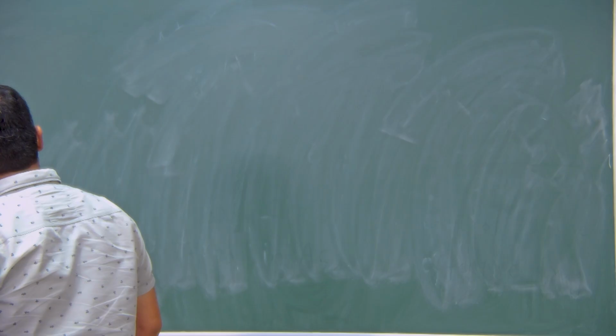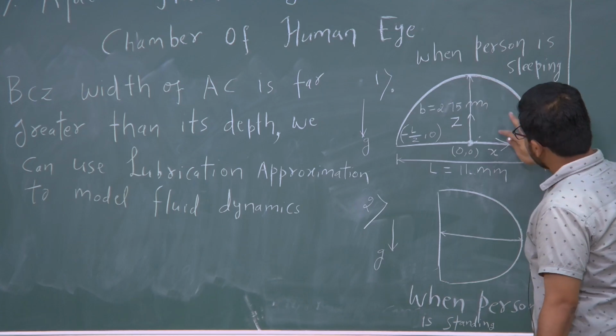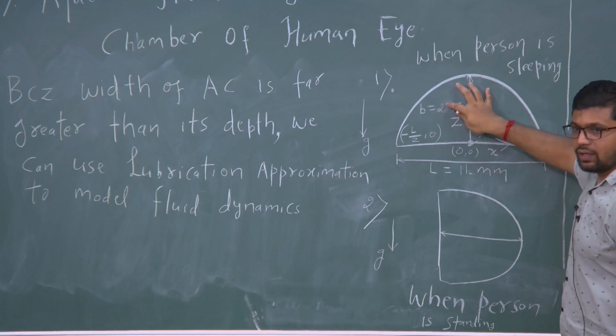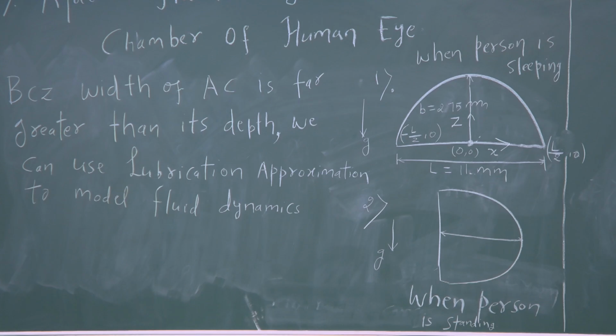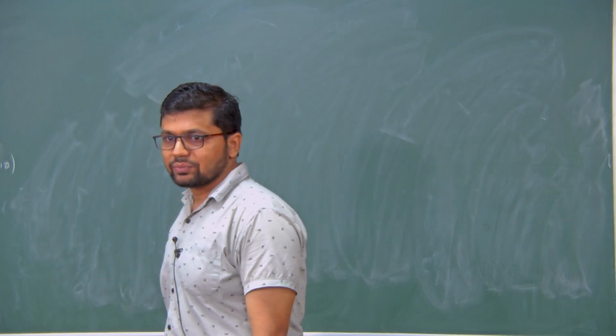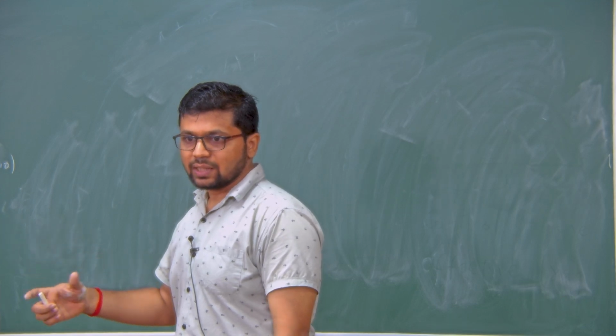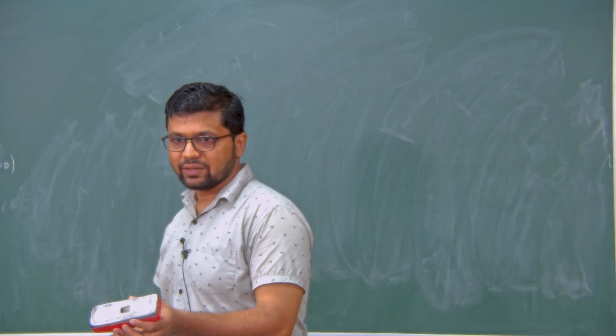If you have understood till this point, this is our model problem, where this is the anterior chamber, and inside it aqueous humour is continuously flowing. Now, when we solve any flow problem, first we see what mechanism drives the flow. In some cases a pressure difference drives the flow, in some cases shear drives the flow.